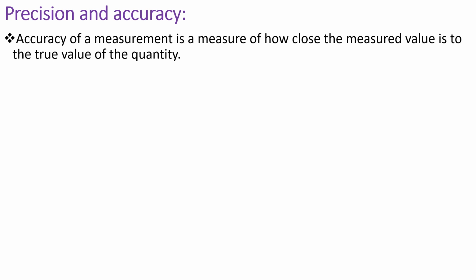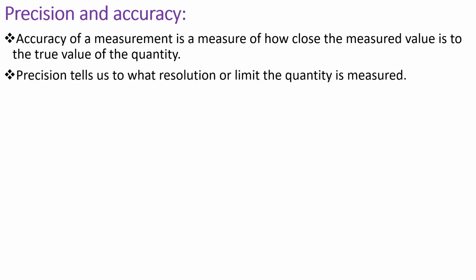Accuracy of a measurement is a measure of how close the measured value is to the true value of that particular quantity. That means accuracy tells us that if there is a true value of any physical quantity, how close your measured value is to the true value of that quantity. We say that a value is more accurate when it is closer to the actual value of that particular physical quantity. We shall discuss that with an example afterwards.